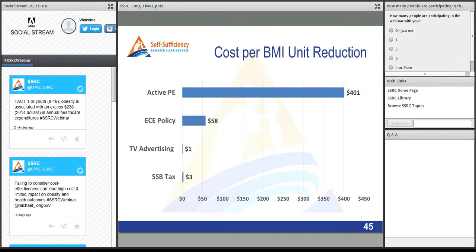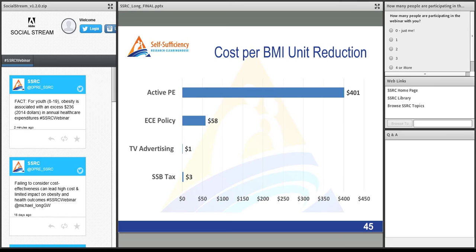So this next result, the cost per BMI unit reduction. So we're talking about over the 2 years that it takes to reach full effect on BMI of these interventions, how much would it cost to run the intervention for that 2 years, and then how much would it cost per unit of BMI reduced? And I think everyone on the call can think, maybe they want to lose some weight personally, and you could think, what would you pay for a 1 unit BMI reduction?